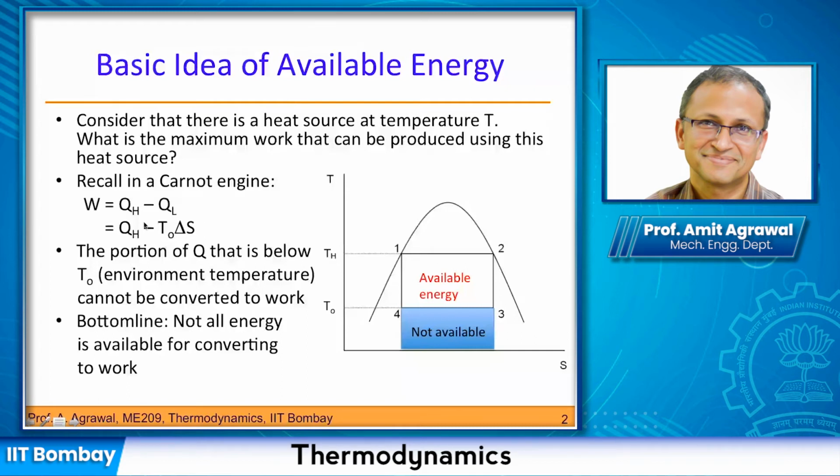So now we are saying that this QL can be related to the environmental temperature. That is the new thing that we are bringing in. Of course, not all energy is available. That is known to us now from this idea. And we can see the important role that the environmental temperature brings in, and that helps to define what is the available energy that we would have from this heat source, which is at a certain temperature.